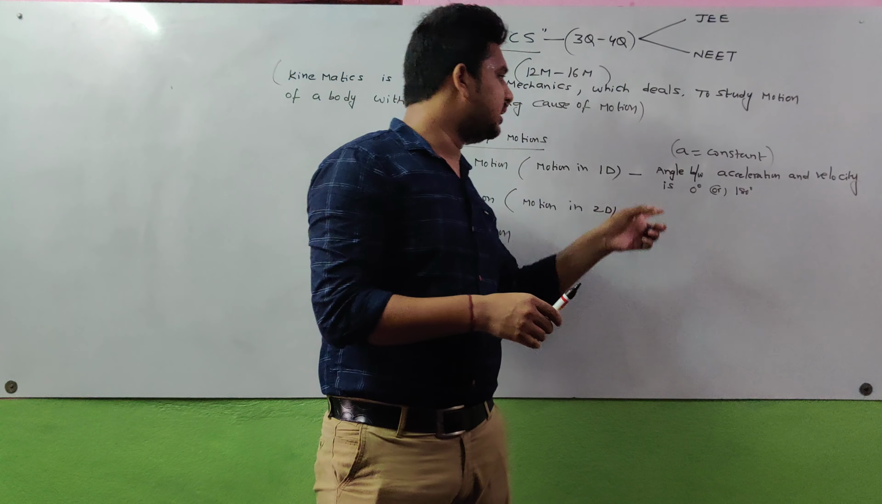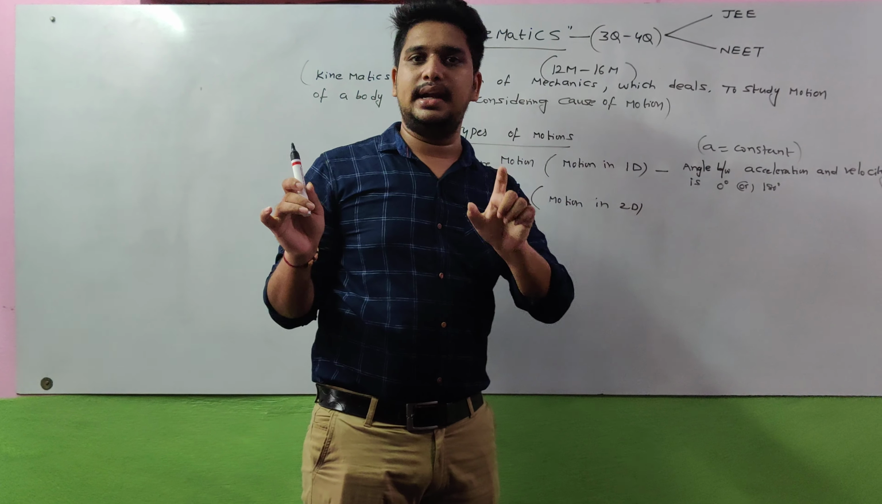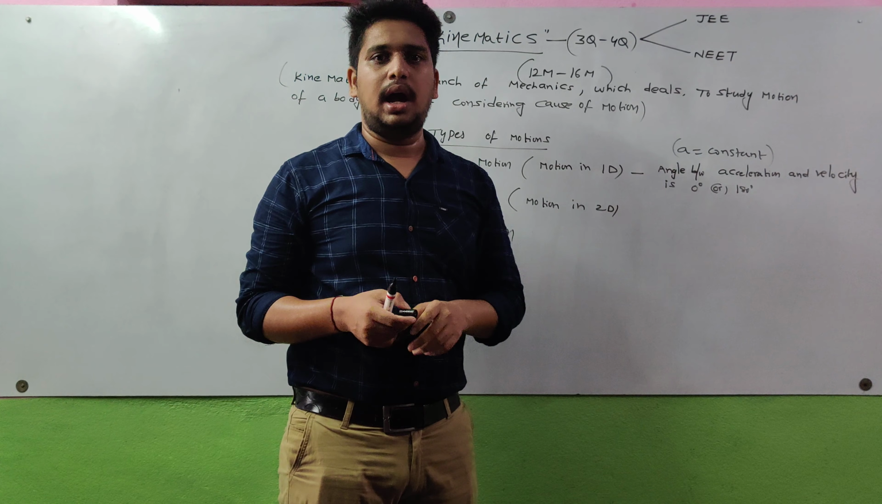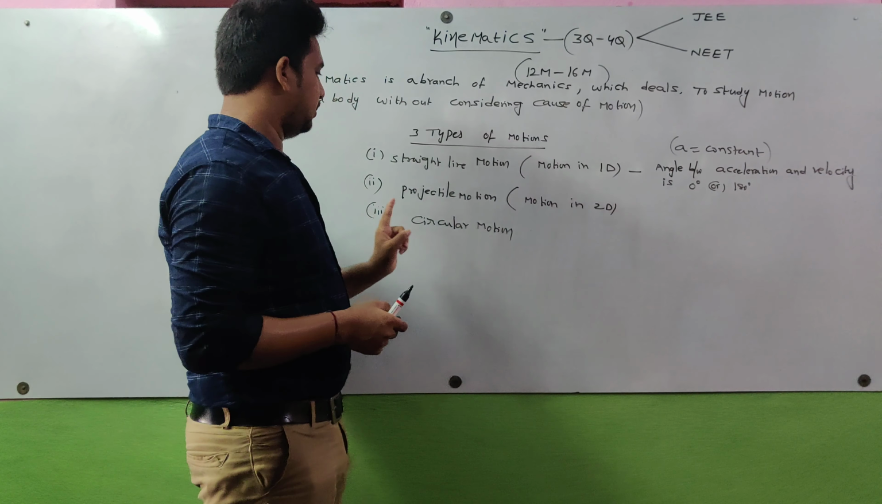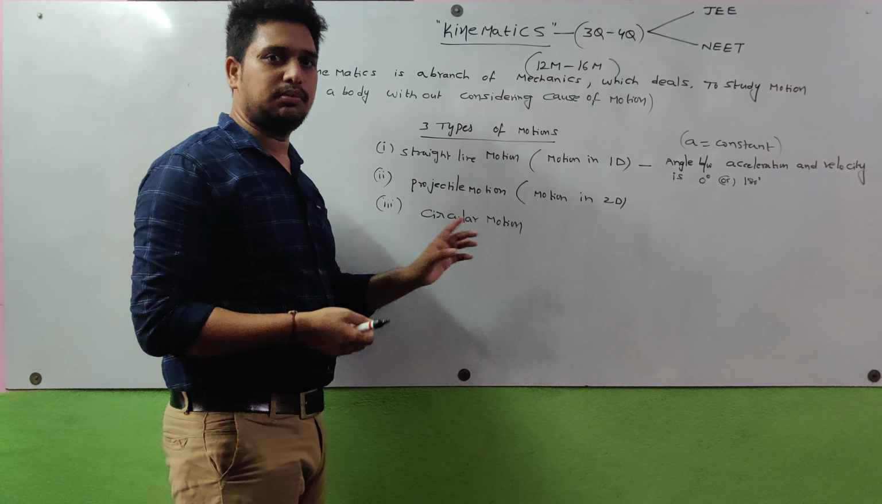That is also one of the examples. These are the three examples for straight line motion: a car traveling on the road, and a particle projected vertically upwards. Next, projectile motion and circular motion. First of all, we discuss circular motion.